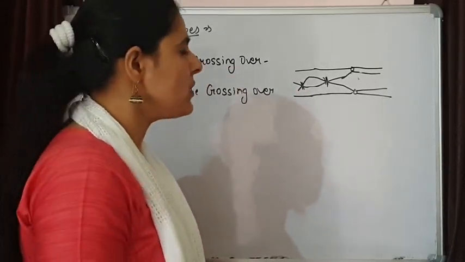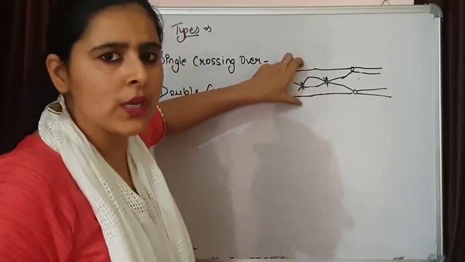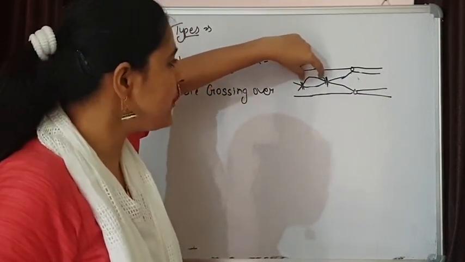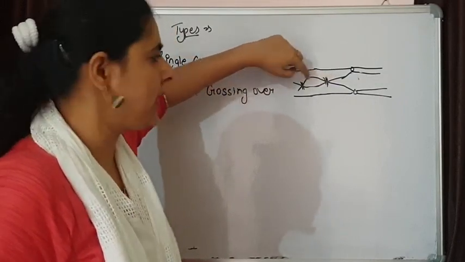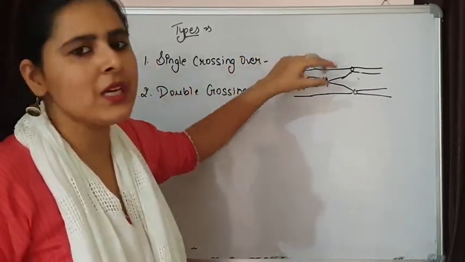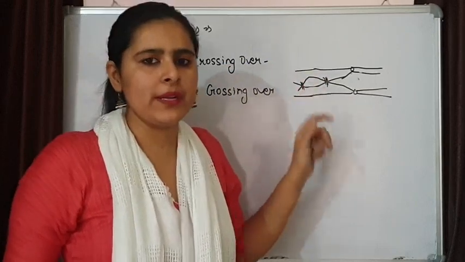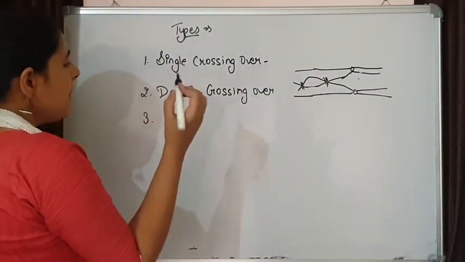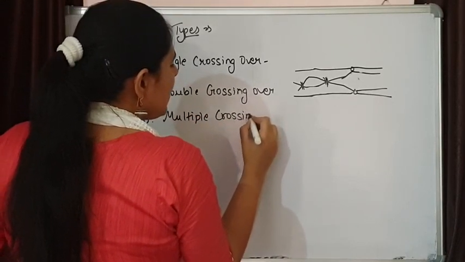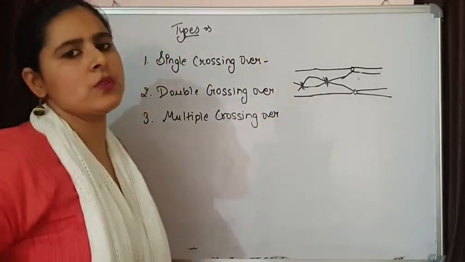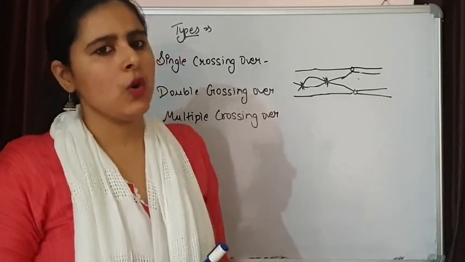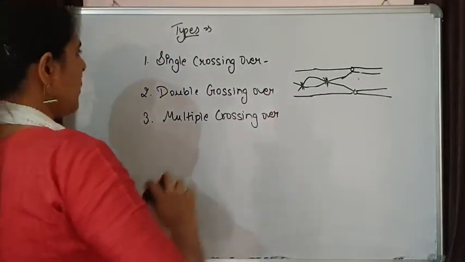In double crossing over also, these two chromatids will be the normal one and these two chromatids are having different sections that is lying in between the two positions of crossing over. So the section that is lying intermediate in between over here, this section will be the changed section between the two chromatids. And crossing over can be multiple crossing over. Means crossing over is taking place at more than two positions, 3 or 4 or 5. So that is multiple crossing over. These are the different type of crossing over.